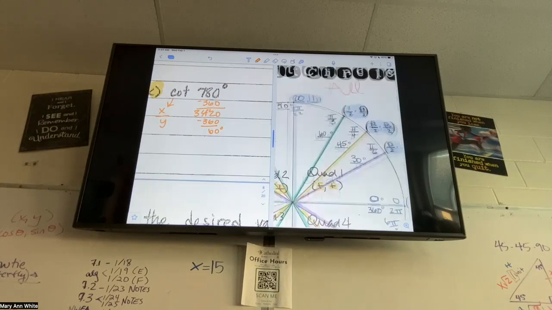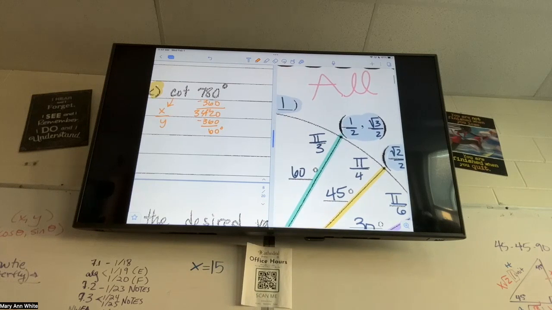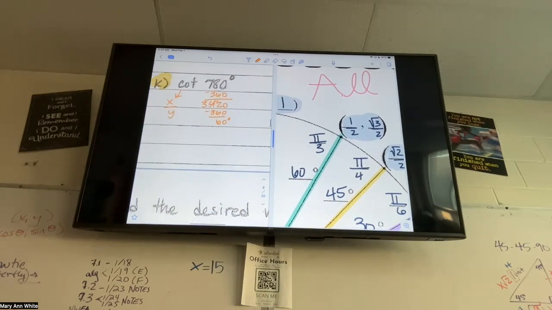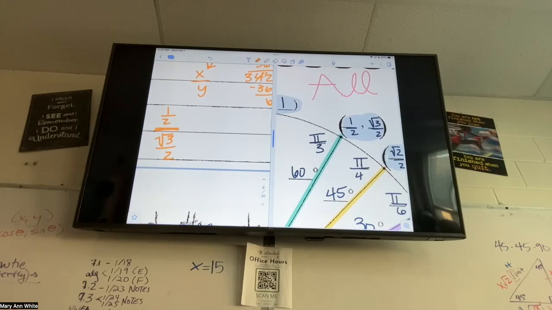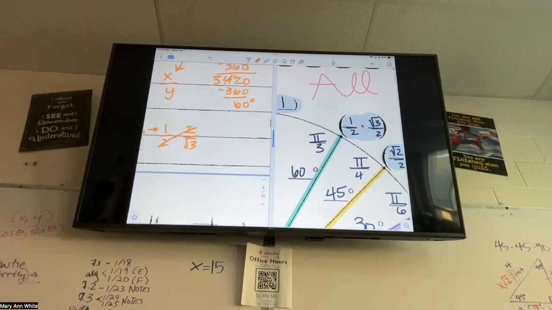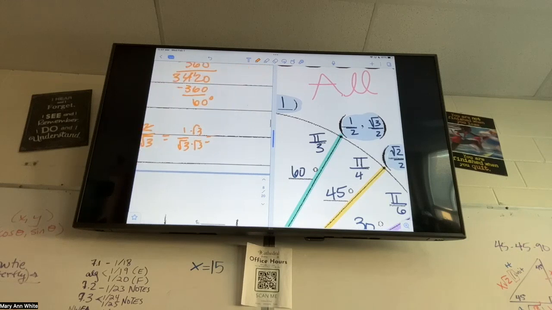So let's go find our x and y at 60. We're going to do 1/2 divided by root 3 over 2. I'll do that down here. Again, I know fractions of fractions really freak us out. As soon as you can, multiply by the reciprocal. 1/2 times 2 over root 3. The 2's cancel, so I get 1 over root 3. And then we multiply by root 3 on top and bottom to rationalize. You don't have to show me all these steps, but if you don't know how I'm getting there, I'm trying to explain them. Root 3 over 3.